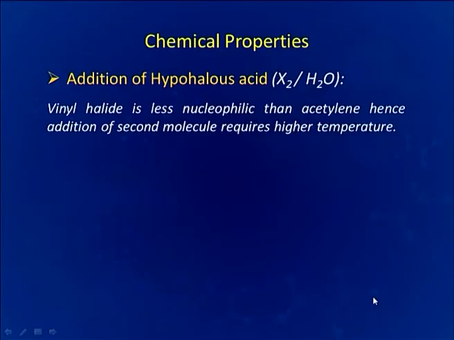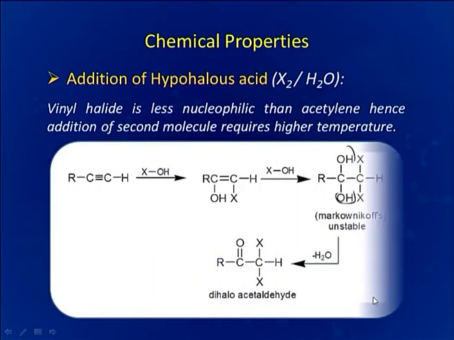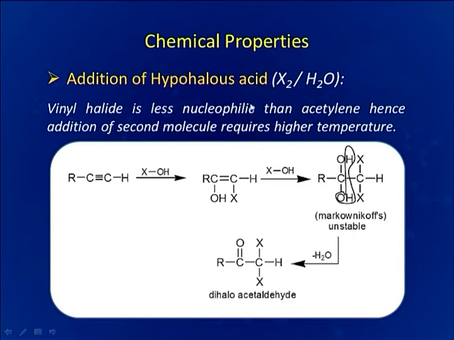Addition of hypohalous acid, that is HClO, HBrO. Here we can see that for the formation of any hypohalous acid we will be requiring halogen and water. These two will combine and will give us HClO or HBrO, whatever be the X atom.